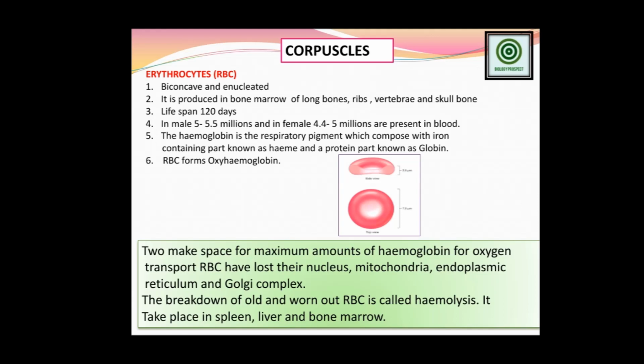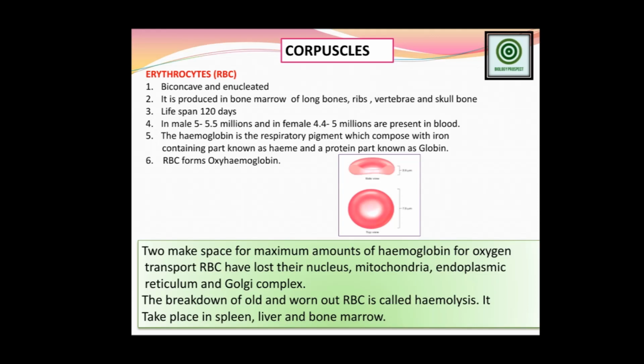Friends, I'm just telling you the main function of RBC is to carry oxygen to the different parts of the body, to the human cells. Oxygen is the prime gas functioning in the metabolic activities, the catabolic activities, respiration, the breakdown of foods, and the release of energy in the form of ATP. That is possible because the RBC carries the oxygen to the cellular parts of the human body or the mammals.